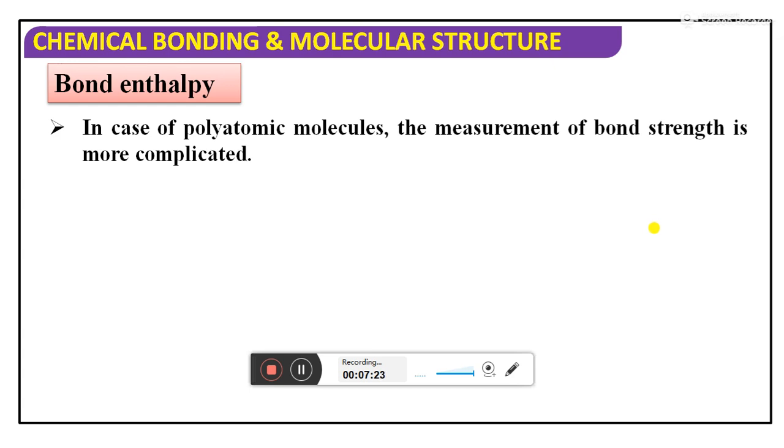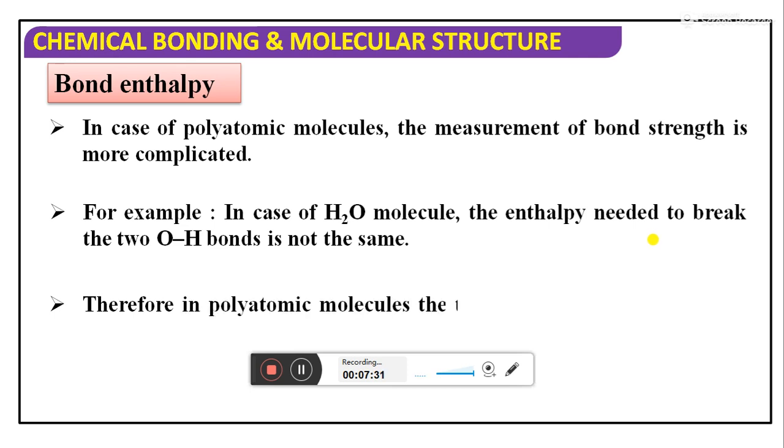Suppose two atoms are there, connected to each other, one bond is there, no problem. But you consider a polyatomic molecule like the water molecule. So what happens there? I have to see the two hydrogen bonds. One hydrogen bond, and the other hydrogen also is there. So with these molecules, I can go for the average bond enthalpy. Average bond enthalpy of a molecule can be calculated.